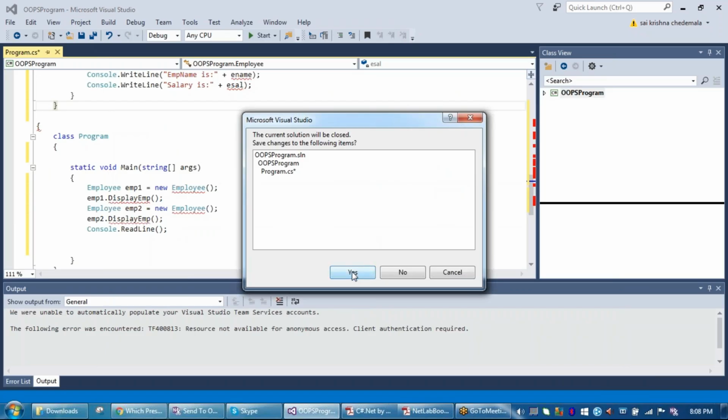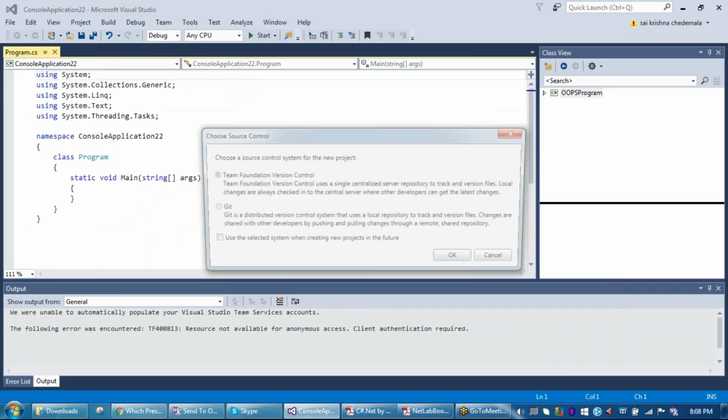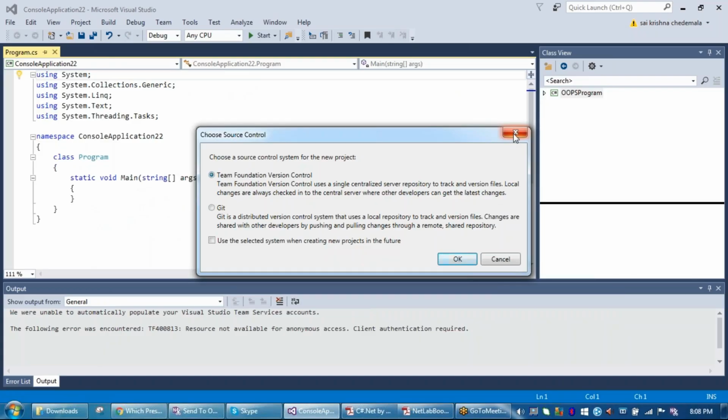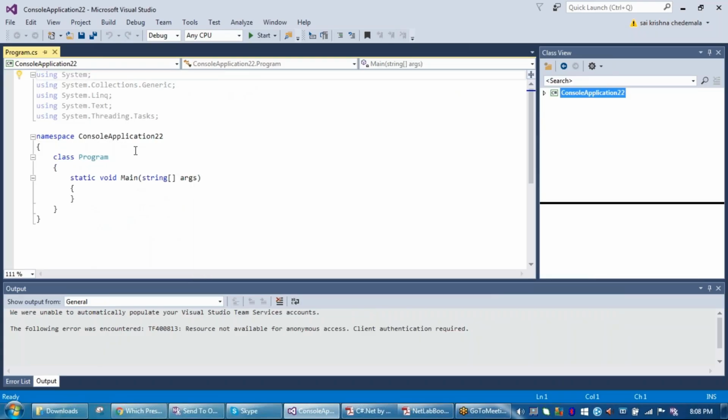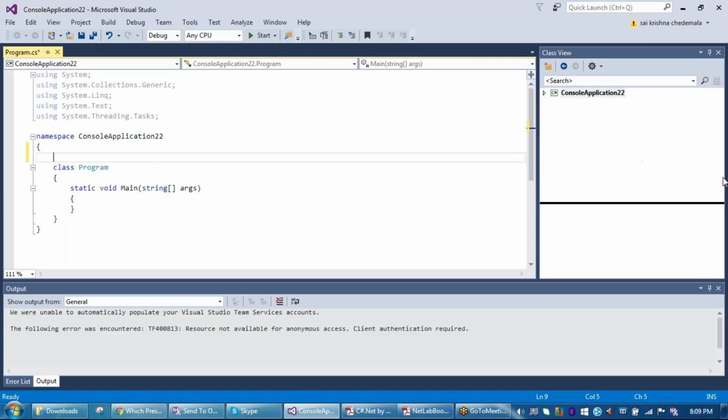Now go to the program class, move the cursor above, within the namespace. In your chat box, copy the employee class, from class Employee opening brace to closing brace, copy and paste. Paste within the namespace.